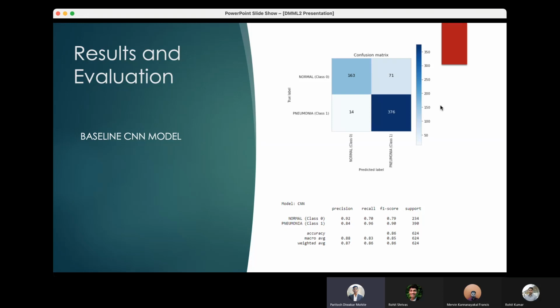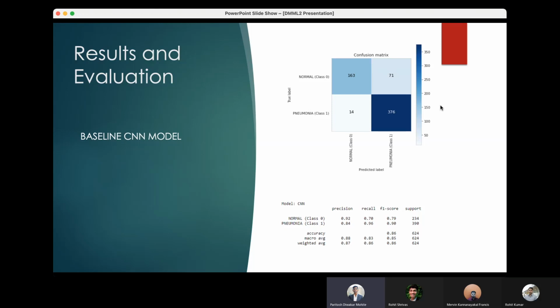Considering the recall value, which is also called sensitivity, the recall metric is nothing but how many true values the model has correctly predicted. So for the normal case, the model predicted 70% of it, and for the pneumonia case, the model predicted 96%. Considering the F1 score, which is the harmonic mean of the recall and precision, for class 0 it is 79, and for class 1, it is 90%.